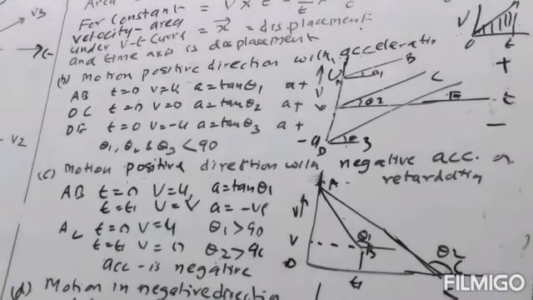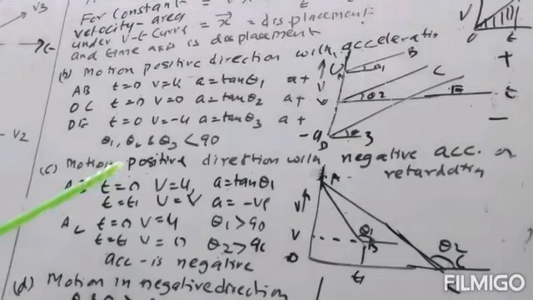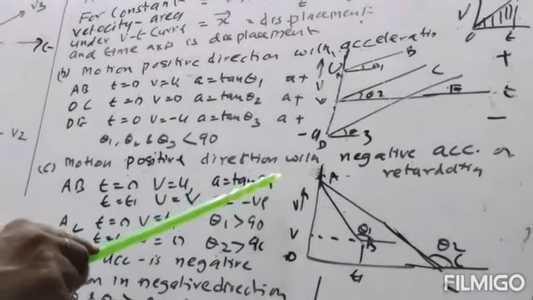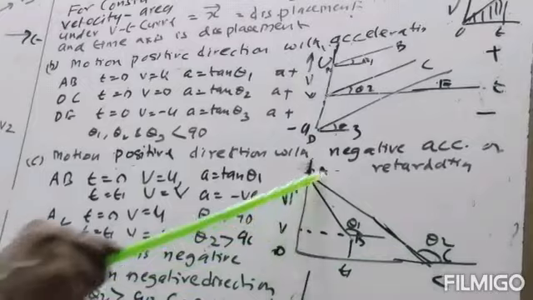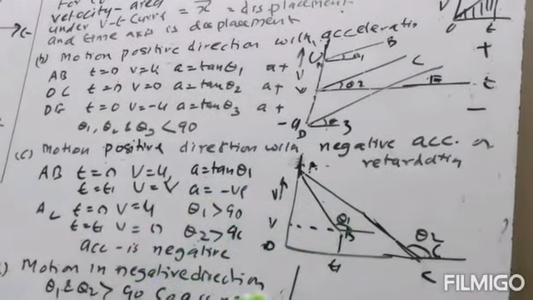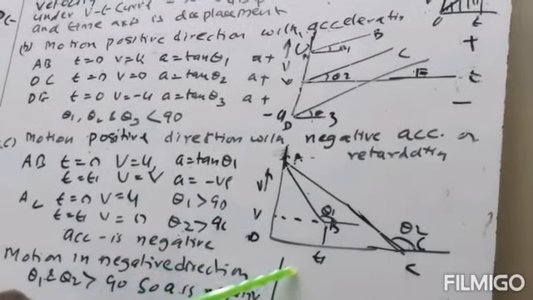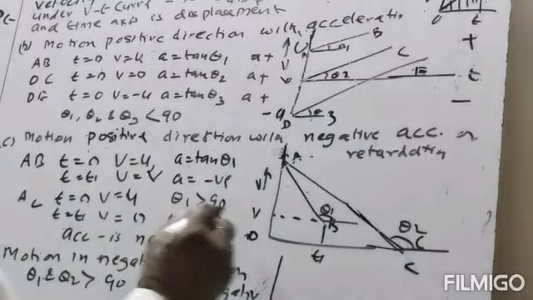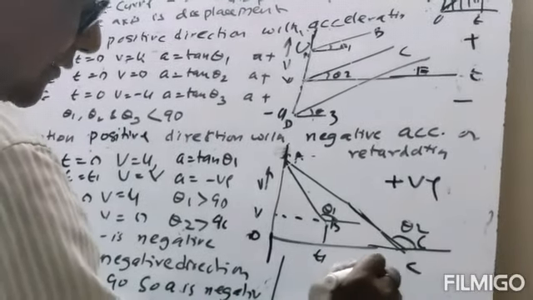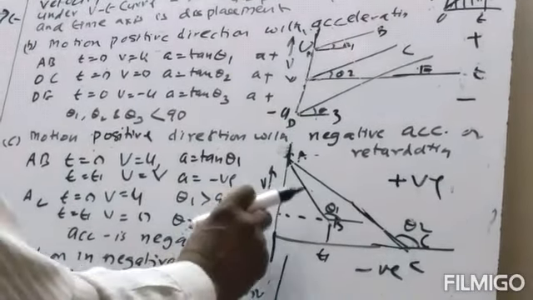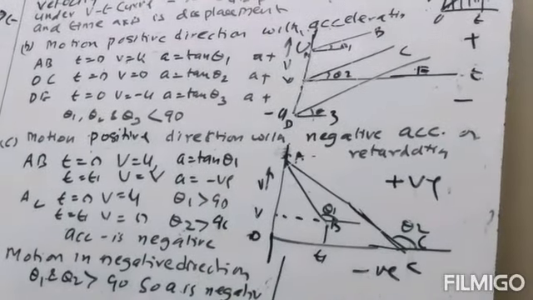Now the second case, motion in the positive direction with negative acceleration. This is the positive region, and here is the negative region, because V is positive here and V is negative here.